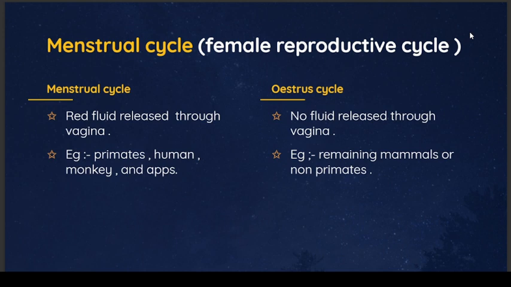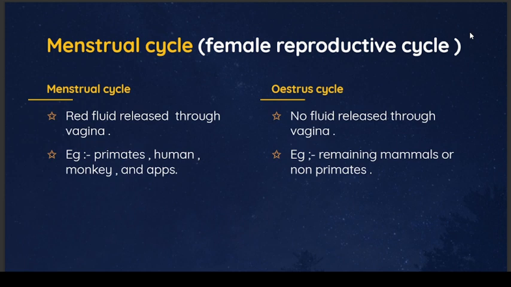What is the menstrual cycle? The menstrual cycle is the changes in the female reproductive cycle. It mainly occurs in the endometrium of the uterus. Let's discuss it further. The menstrual cycle is mainly a red fluid released through the vagina. It mainly occurs in the primates: humans, monkeys, and apes.